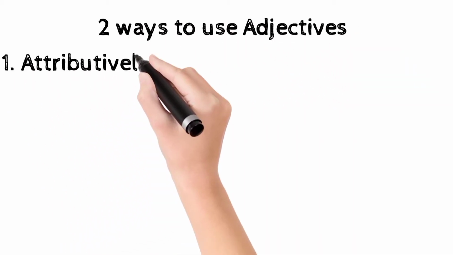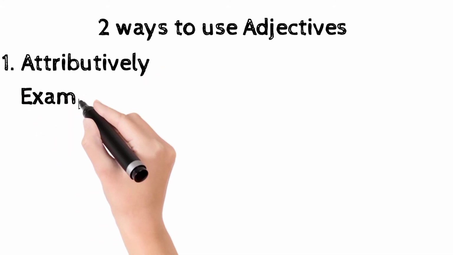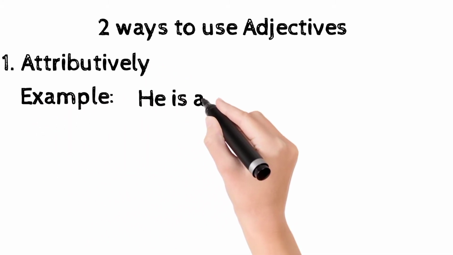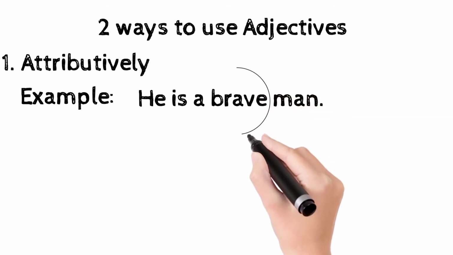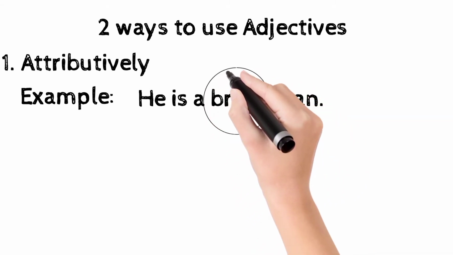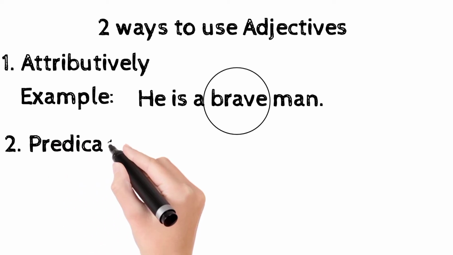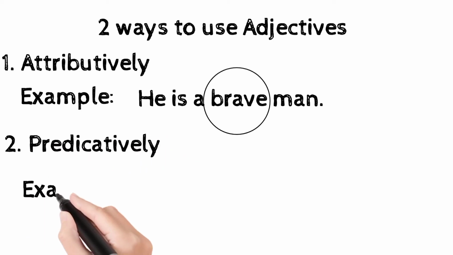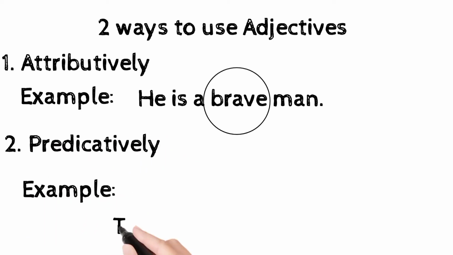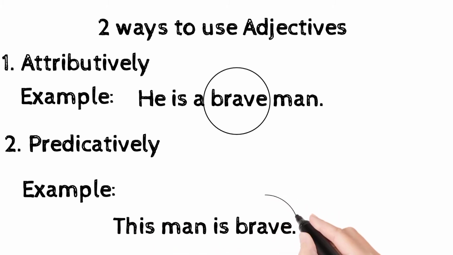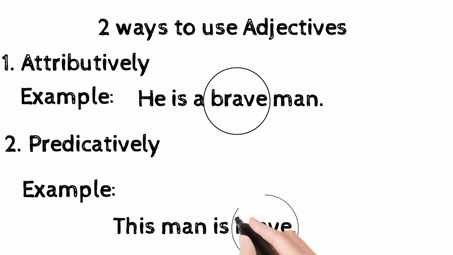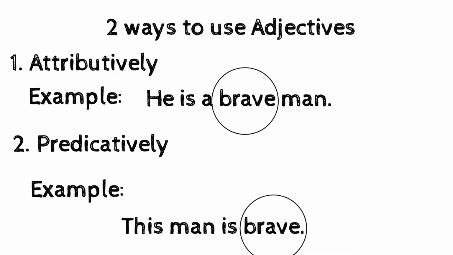There are two ways to use adjectives. Number one, attributively. For example, he is a brave man. In this sentence, brave is used attributively. Number two, predicatively. For example, this man is brave. In this sentence, brave is used predicatively.